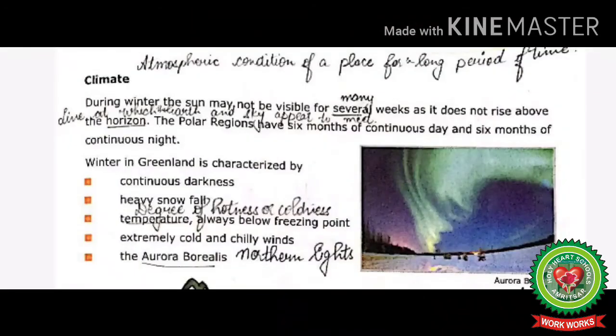So, the pole that is away from the sun remains in complete darkness till it comes in front of the sun. Winter in Greenland is characterized by continuous darkness, heavy snowfall, temperature always below freezing point, extremely cold and chilly winds, and the aurora borealis.